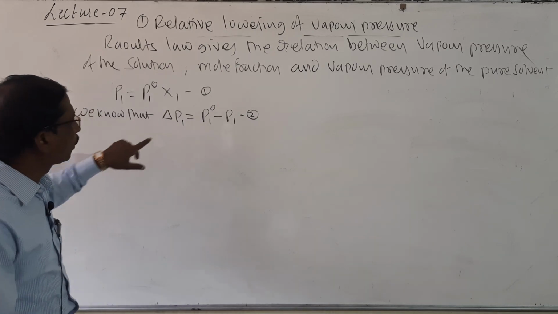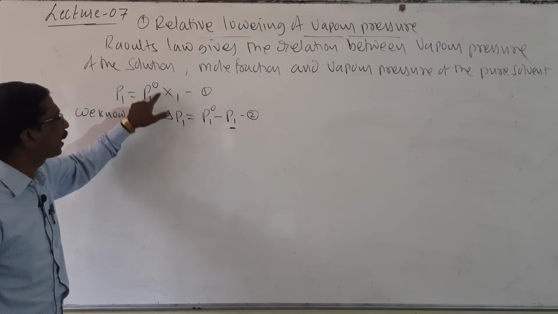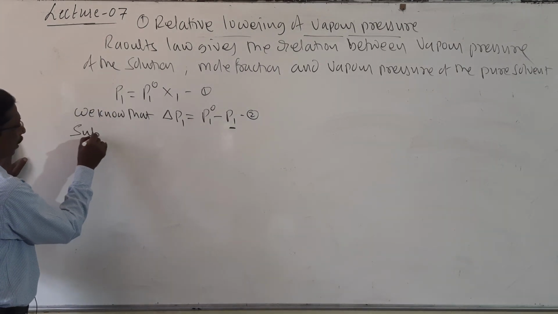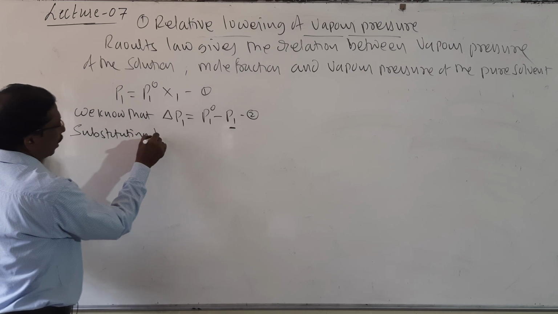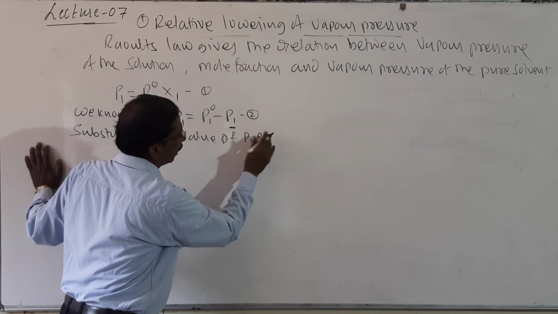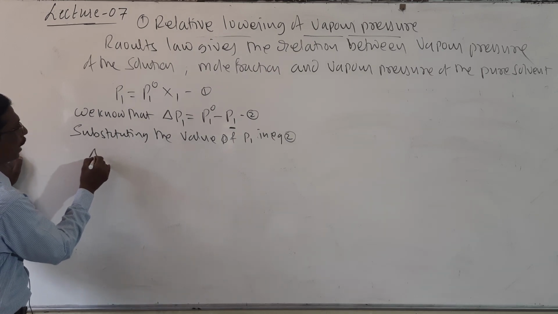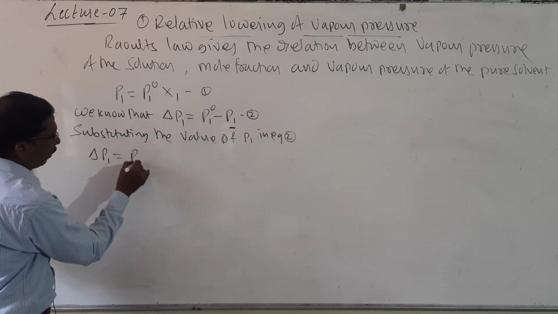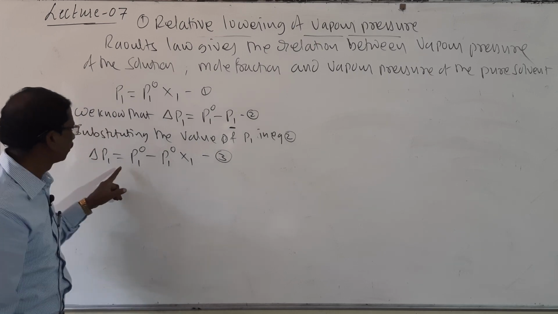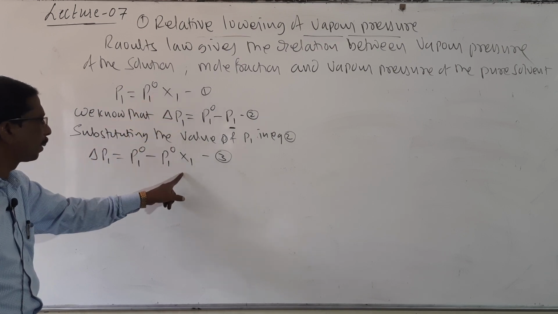Now substituting the value of P1, P1 is equal to P1 naught X1, into equation 2, we have delta P1 is equal to P1 naught minus P1 naught X1, equation 3.